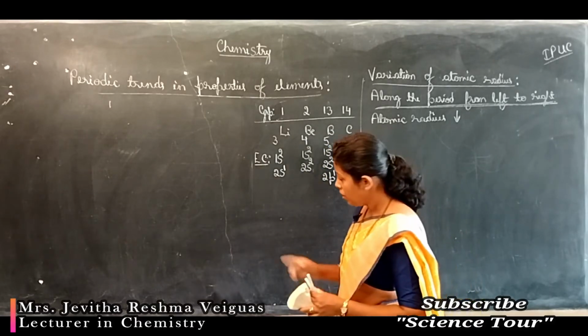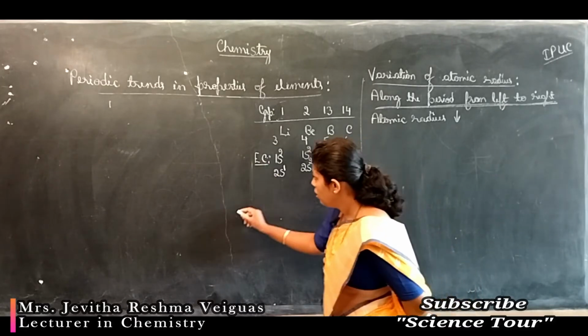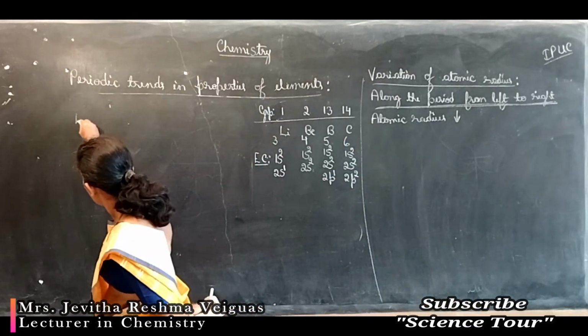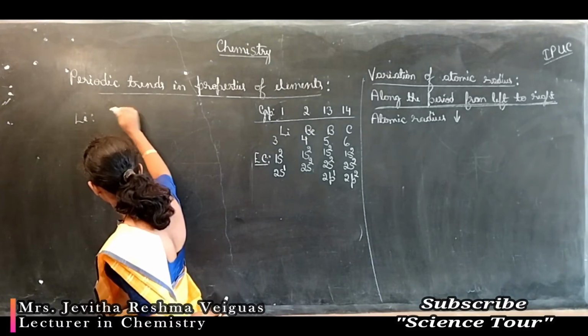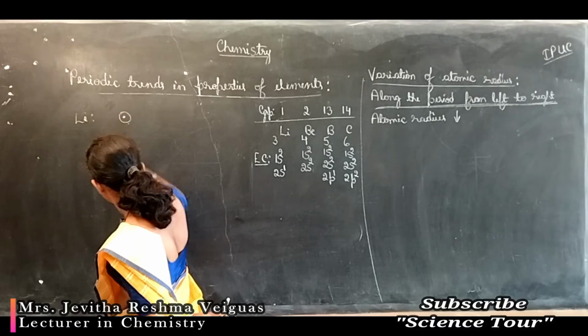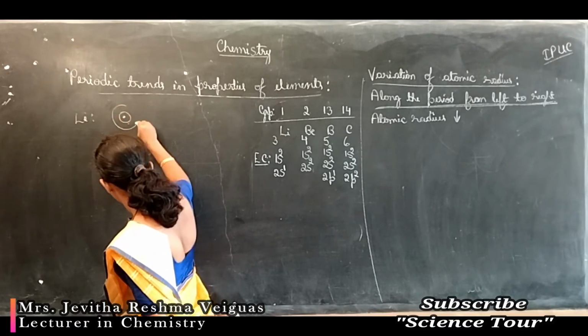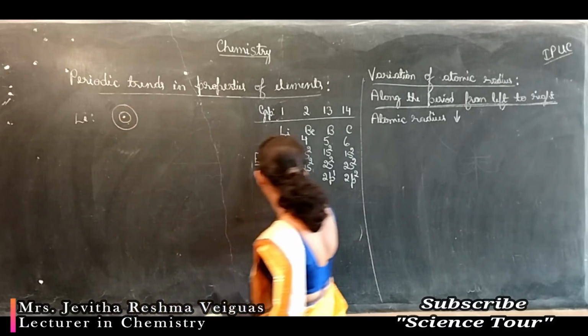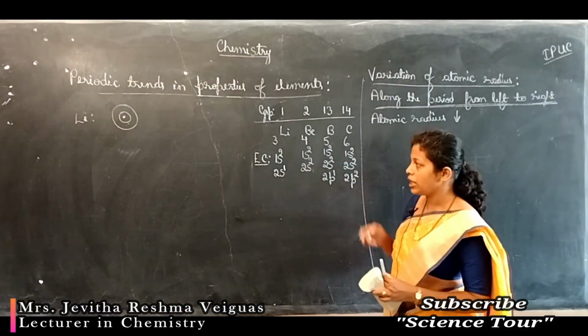If I represent the same this way, the lithium atom has a nucleus around which there is one shell, then comes the second shell. 1s belongs to the first shell, 2s and 2p belong to the second shell.